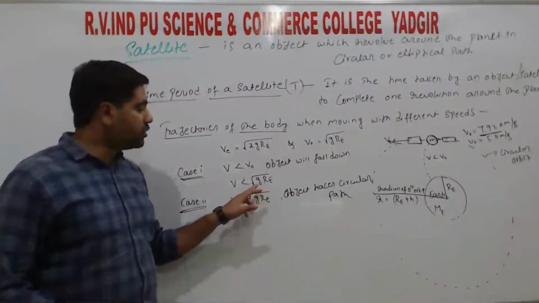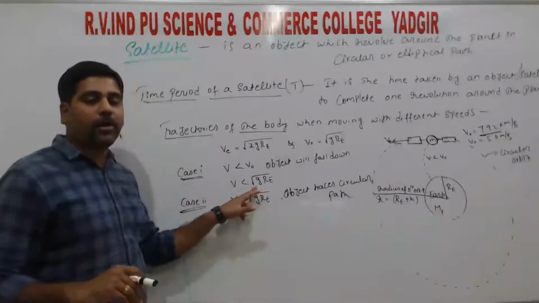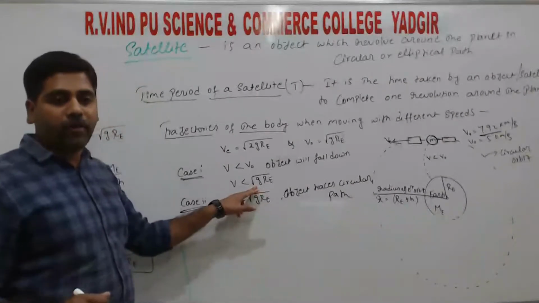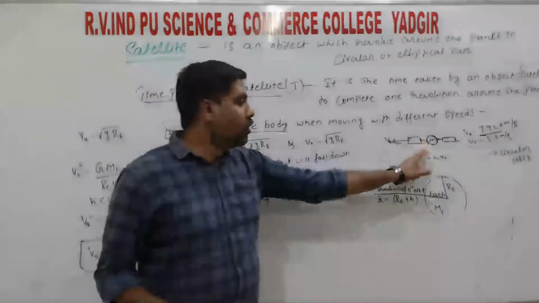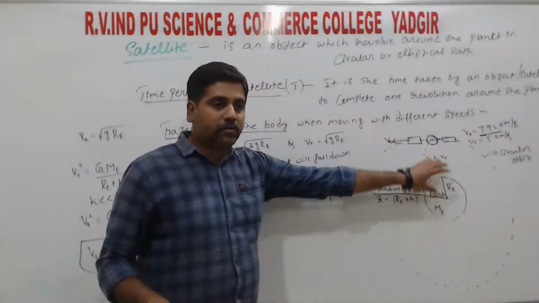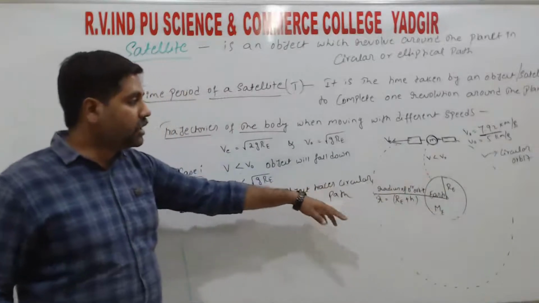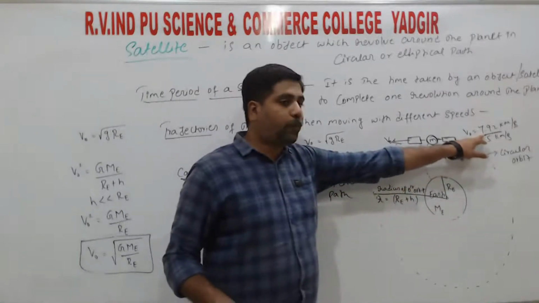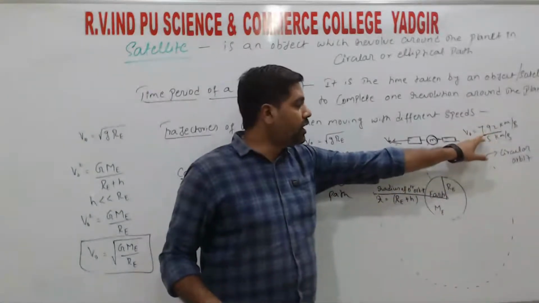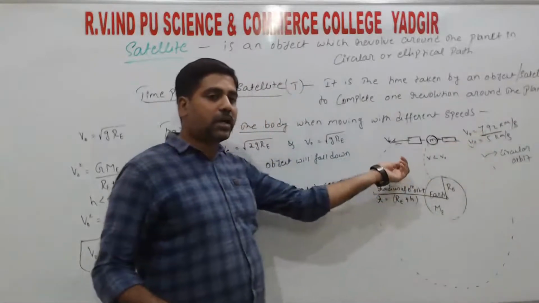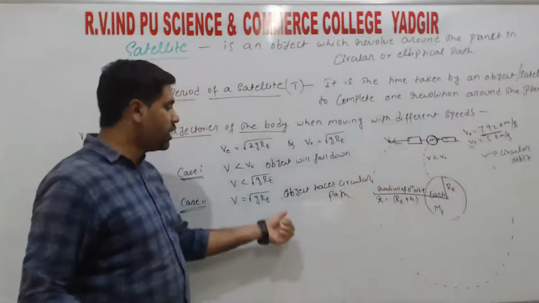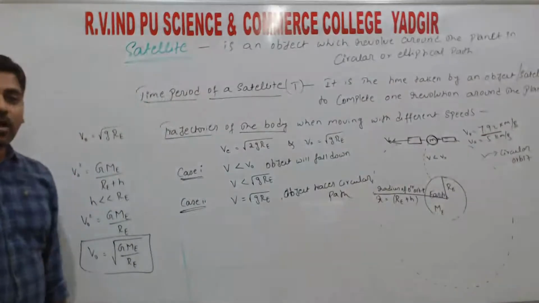So in the first case, if the speed is lesser than 7.92 kilometer per second, the object will fall down to the planet. So the object is falling onto the planet, right? In the second case, when the object is moving with the speed 7.92, the object starts to move, that means it starts to revolve, and it will trace the circular path, right?